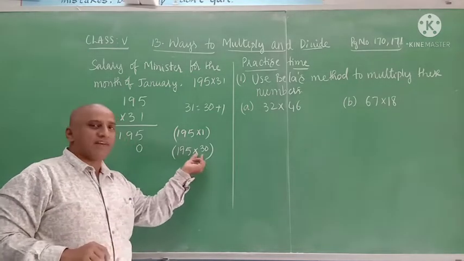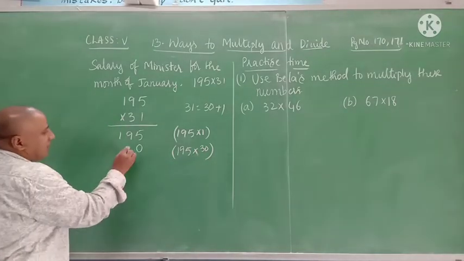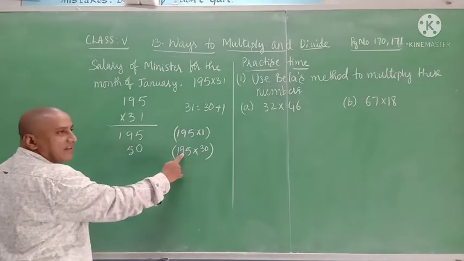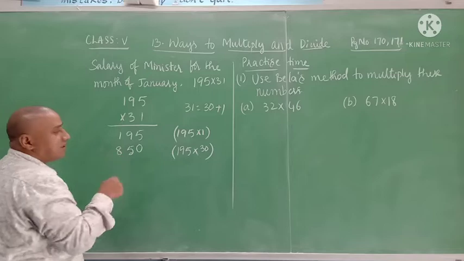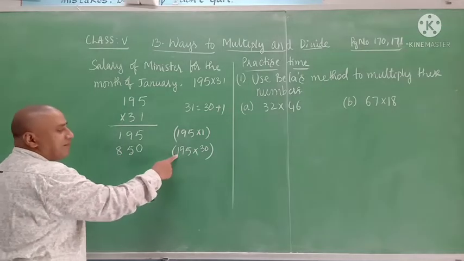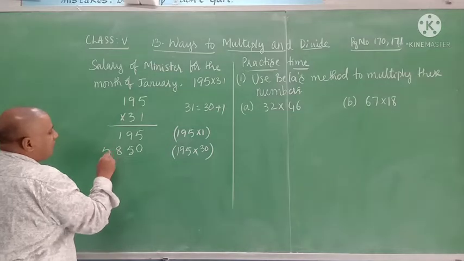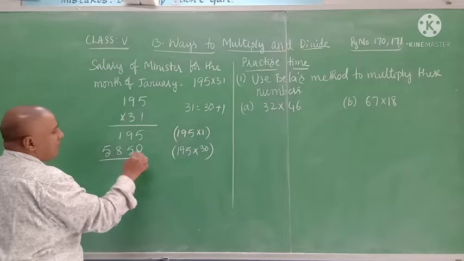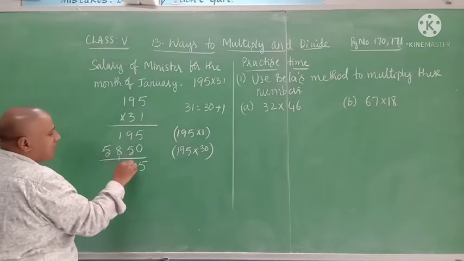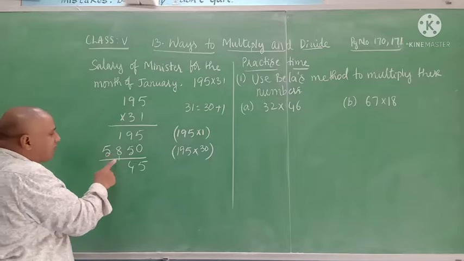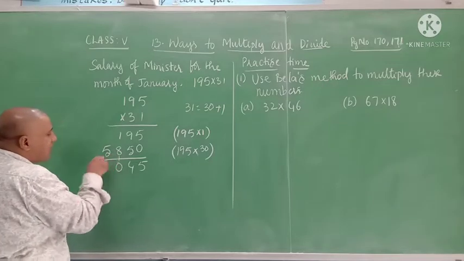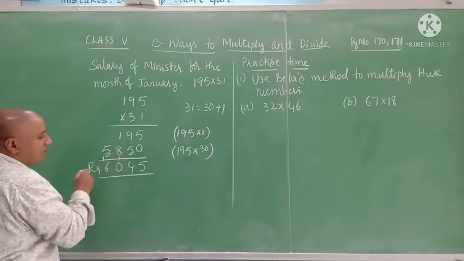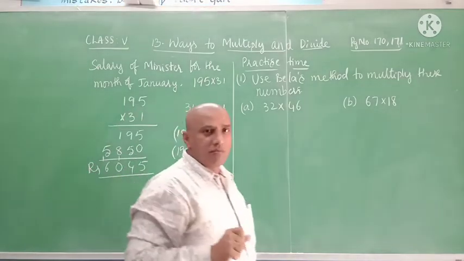Then multiply 195 with 3. 3 5s are 15, 5 is kept here and 1 is left. 3 9s are 27 plus 1 is 28. 2 is there and 3 1s are 3. 3 plus 2 is 5. Now by adding this we get 5. 9 plus 5 is 14. 1 plus 8 is 9, 9 plus 1 is 10, keep 1 here. 1 and 0 is 10, 5 plus 1 is 6. 6,045 rupees is the salary of the minister.